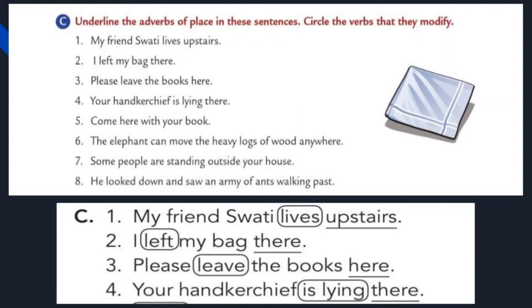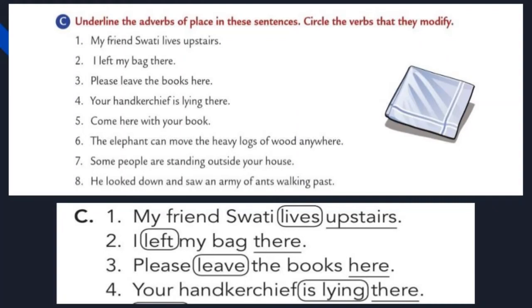Let's move to the third one. Please leave the books here. Find out the verb. Just now we have seen that left is the past tense of leave. Then the verb is leave here. Circle the verb leave. Next, underline the adverb of place. Yes, the adverb is here. Underline the adverb here.